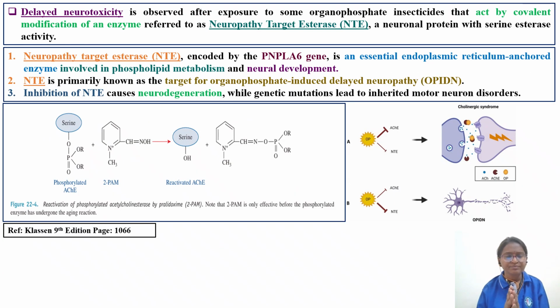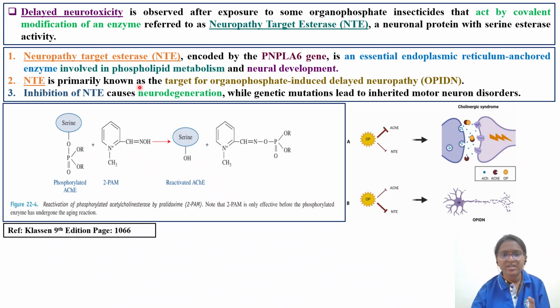Then something with respect to organophosphate induced delayed neuropathy, we will see in this one slide. Delayed neurotoxicity is observed after exposure to some organophosphate insecticides that act by covalent modification on an enzyme. That enzyme, not acetylcholinesterase, is referred to as neuropathy target esterase. NTE is a neuronal protein with serine esterase activity, encoded by the PNPLA6 gene, an essential endoplasmic reticulum anchored enzyme involved in phospholipid metabolism and neuronal development.